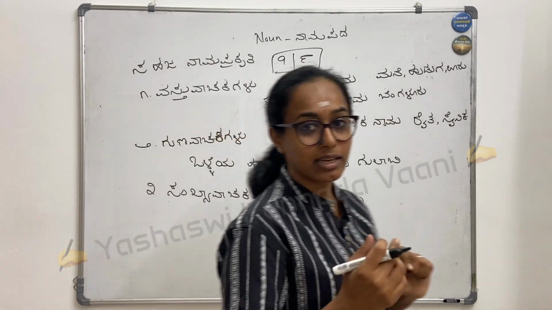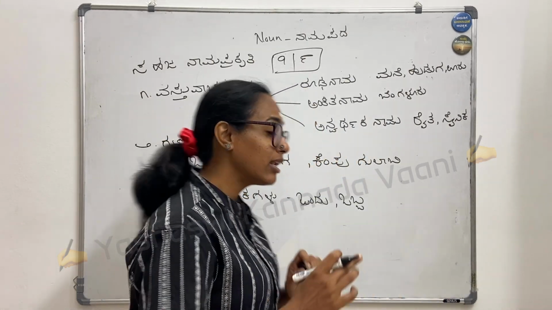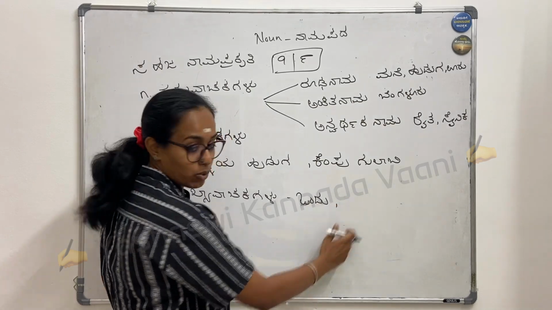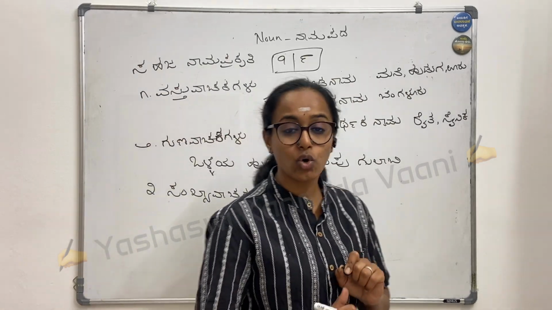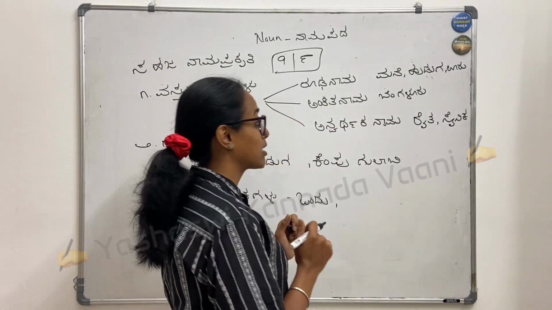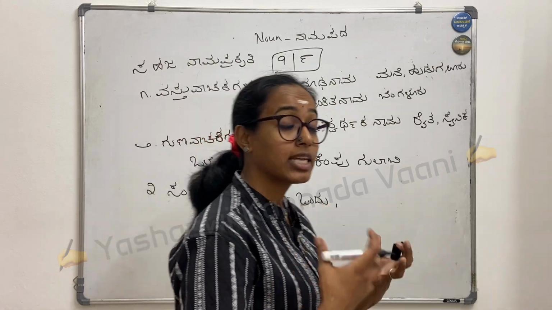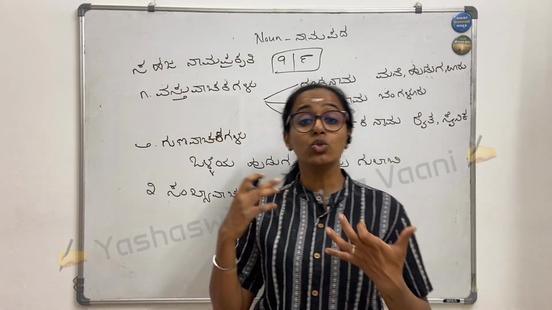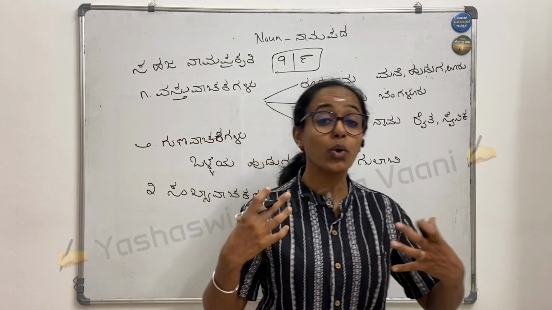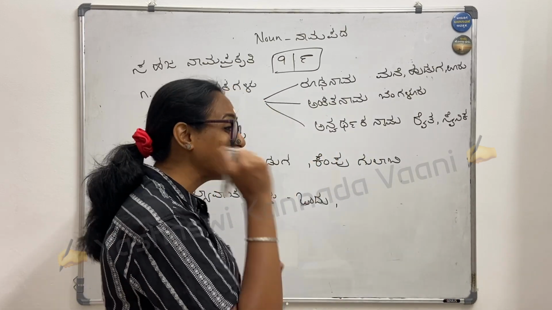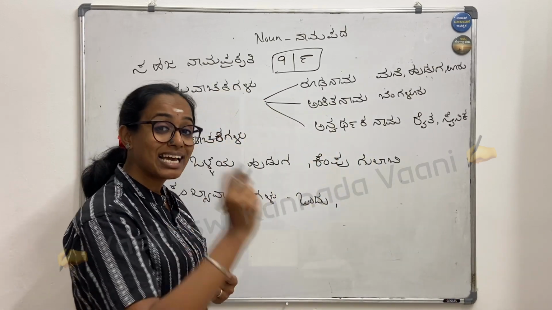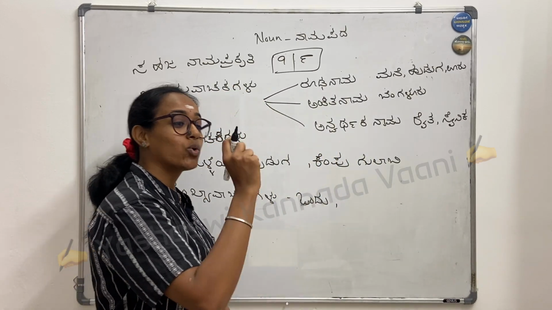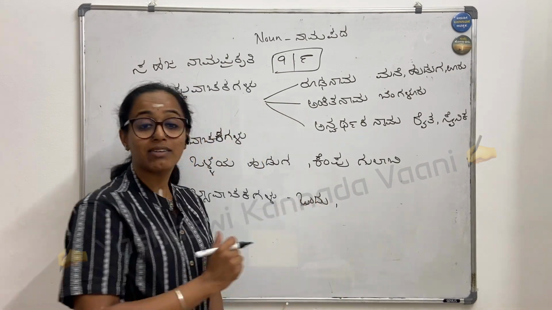Obbalu hudugi. Clear? So here, instead of this Obba and Obbalu and all, I'll just go with the direct numbers. For example, 10,000 jana, 10,000 people. 1 koti janaru, 1 crore people. I'll directly take the numbers. So that comes under Sankhya Vachaka.